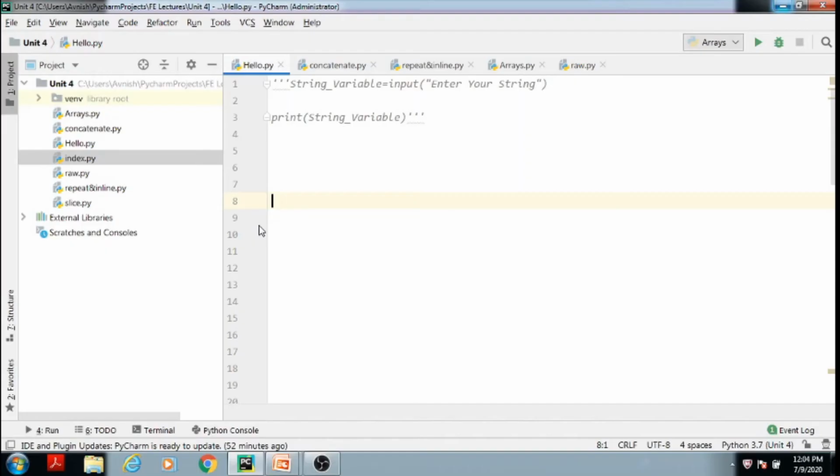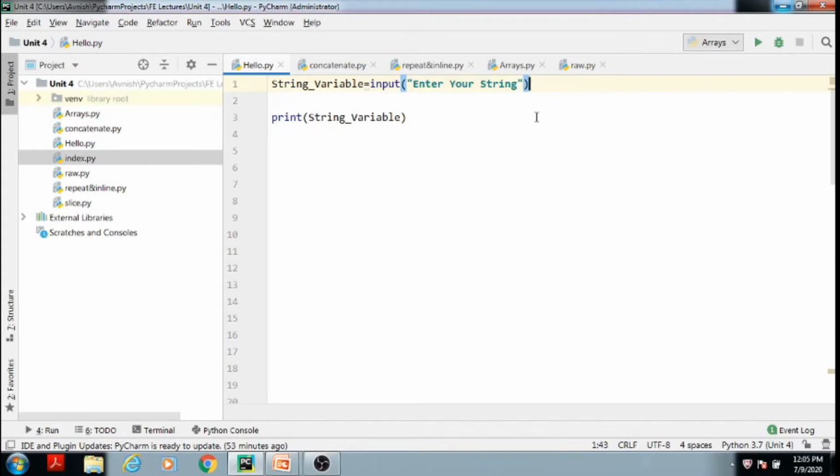For example, here string variable is one variable, and to that variable we have assigned the input function. In that input function I am asking the user to enter some string, enter your string. When this function is executed, the user will see this message, enter your string.